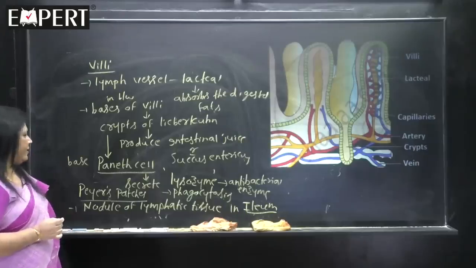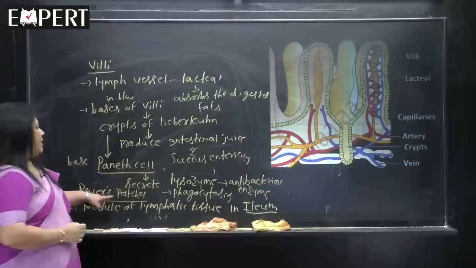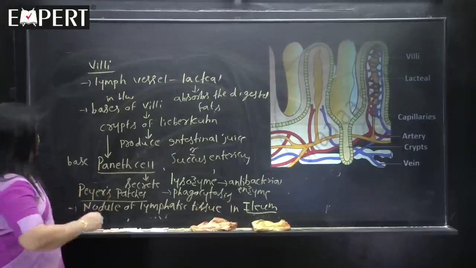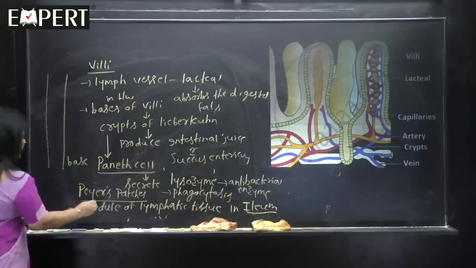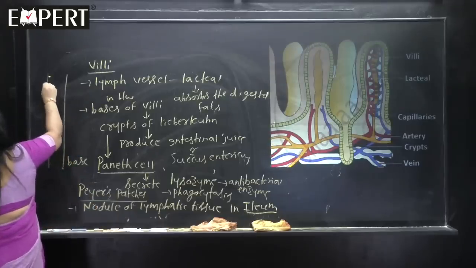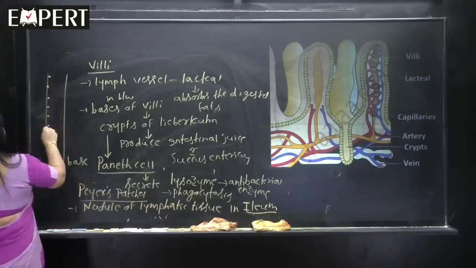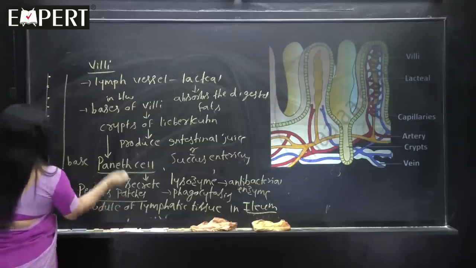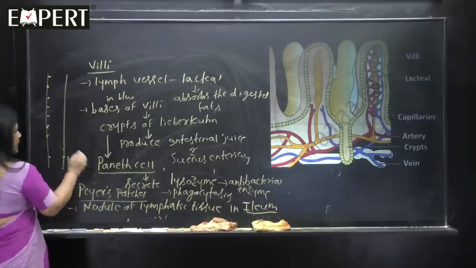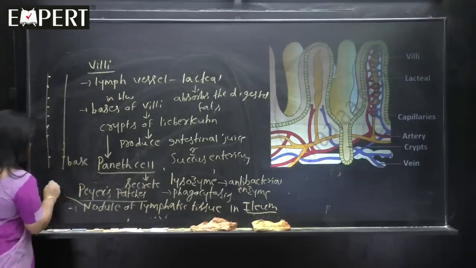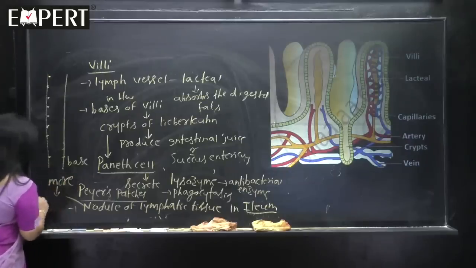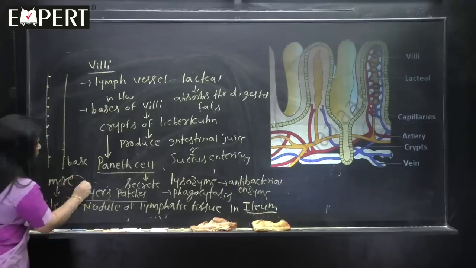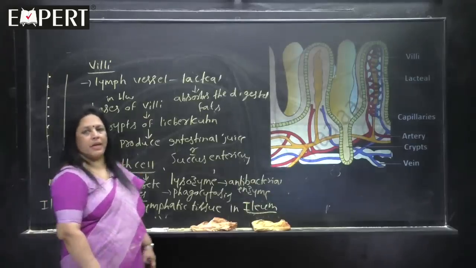So, listen carefully, if you want you take it down. If this is the small intestine, nodules means what? Round projections. All over the length you can see the nodules of lymphatic tissues. These nodules of lymphatic tissues are more in a region called the ileum. These grouped lymphatic tissues are called the Peyer's patches.